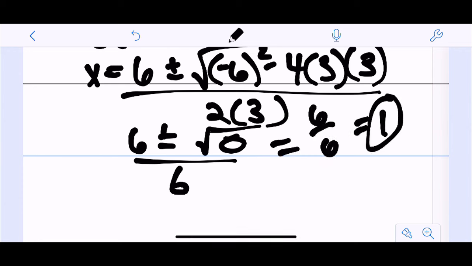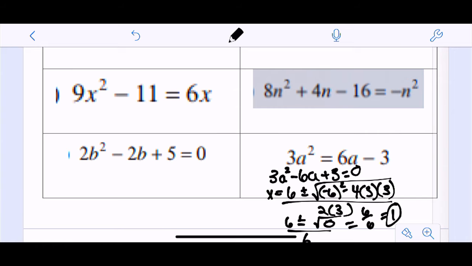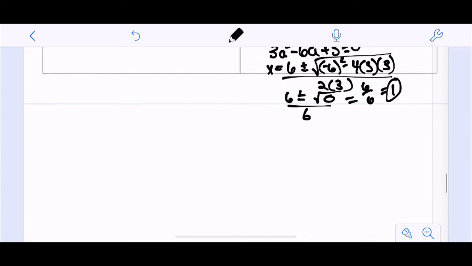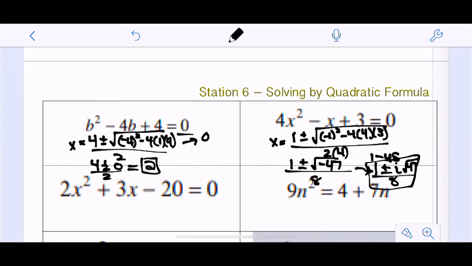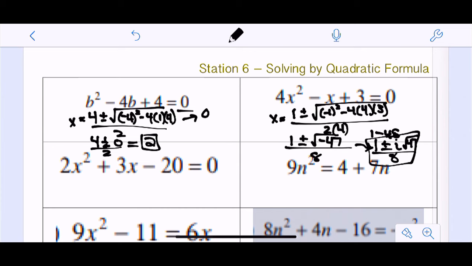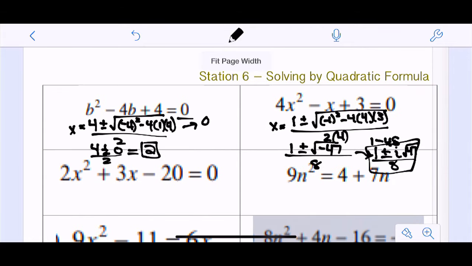And you guys were killing it at this in class, so I'm not going to spend a ton of time. If you want me to simplify a couple radicals, because we didn't do a ton of that in this, feel free to ask. But again, that was something in class you guys were doing really well on. So I'm not going to spend a ton of time on it unless you guys specifically ask. Okay, last thing, and then we'll just leave it open for questions.